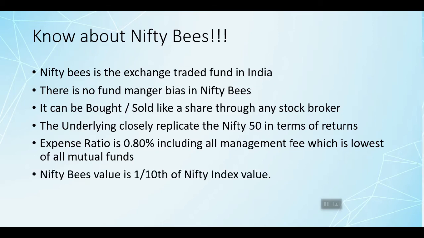Right now you might think that Nifty is trading at 9,000 or 10,000 levels, so how can a retailer buy one share of Nifty Bees, right? Nifty Bees is always valued at 1/10 of the Nifty index value. Let's say if the Nifty is trading at 10,000, the Nifty Bees value will always be around rupees 100. So you can buy one share or 10 shares or multiples of one share, whatever amount you have, the same as other shares.